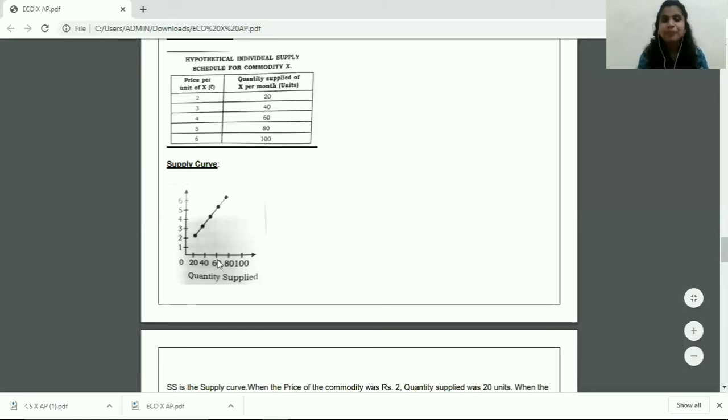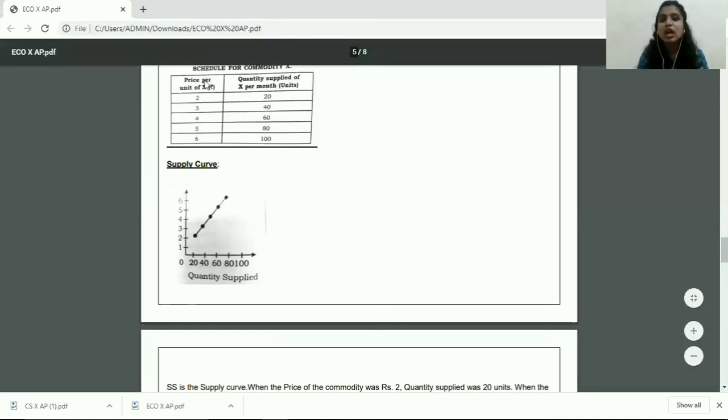Again, the supply curve has to be drawn taking into account the figures given in the supply schedule. So as per the figures that you have constructed in your supply schedule, on the basis of that you have to create your supply curve. They have to both match. Now your answer does not end here, students. Once you have constructed your supply curve, you have to even explain your supply curve.